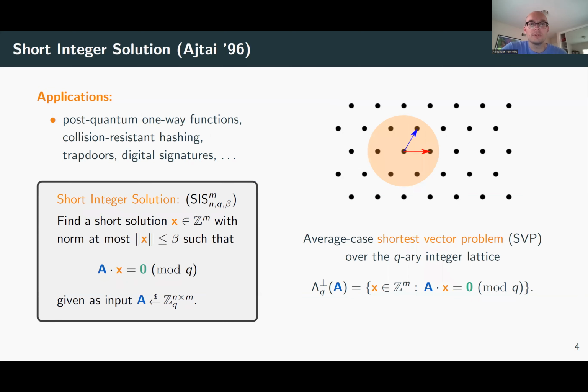For example, we get post-quantum one-way functions that are collision resistant. We get this notion of a trapdoor. We can use it for signatures. It has lots of applications.